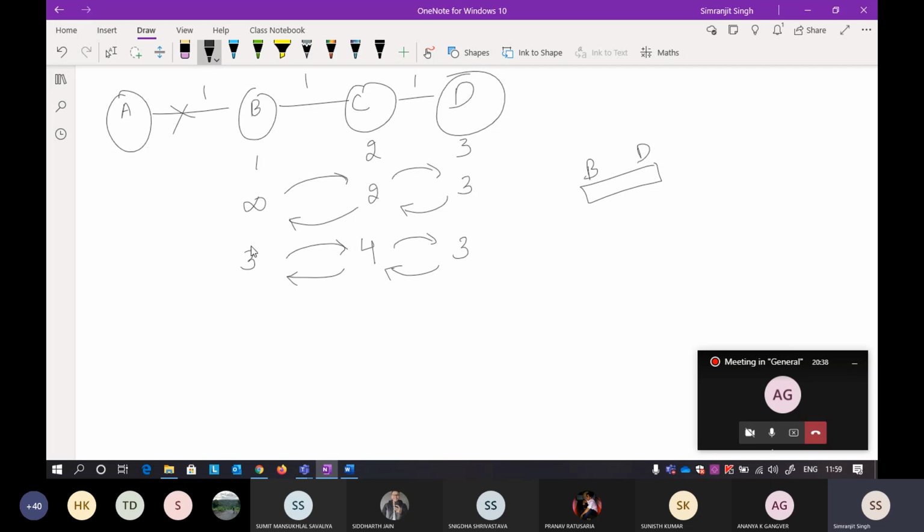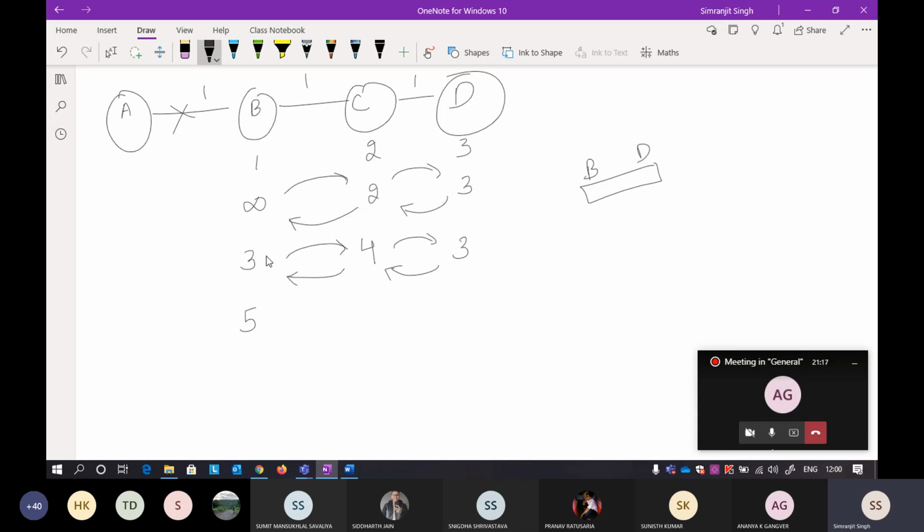Again B will also say that I can take you to A in 3, and D is also saying to C that I can take you to A in 3. So the answer will be the same here, and you can take any one of them. Now check this one. When the distance vector between C and B is exchanged, C is saying that I can take you to A in 4. The distance between B and C is 1, so you can write 5 here. 4 plus 1 is 5. In the similar way, when the distance vectors between these two get exchanged, it is again 3 and 3, so the answer will be the same, and there is nothing to minimize.